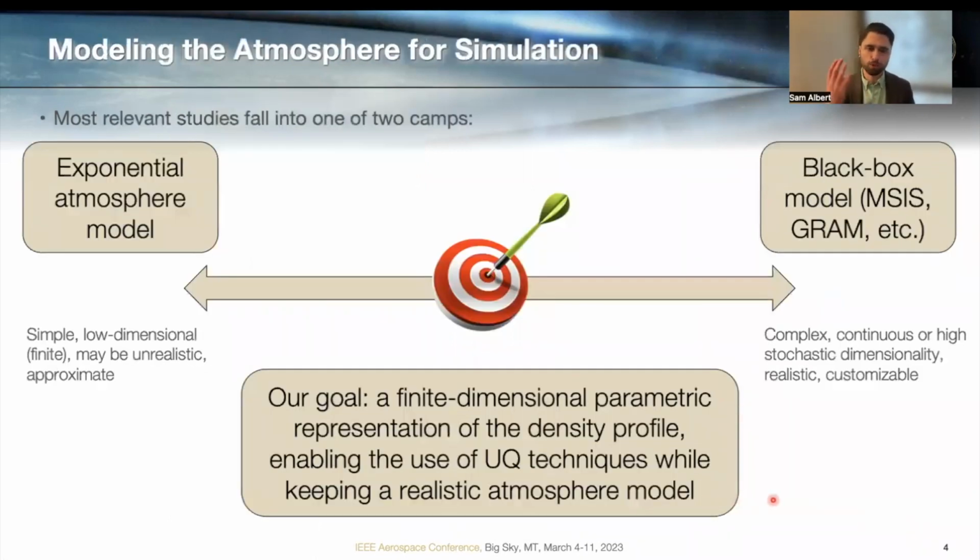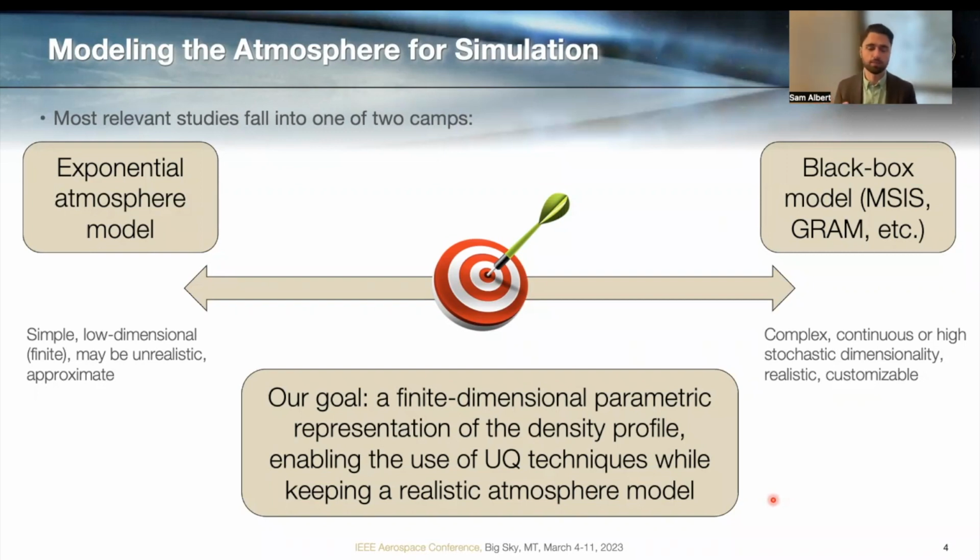So most of the existing ways of modeling the atmosphere fall into basically one of two camps. On the left, on the simpler side of this continuum, we have an exponential atmosphere model. It's motivated by hydrostatic equilibrium. It's very simple. It's very low dimensional. It only has two parameters, surface density and scale height.